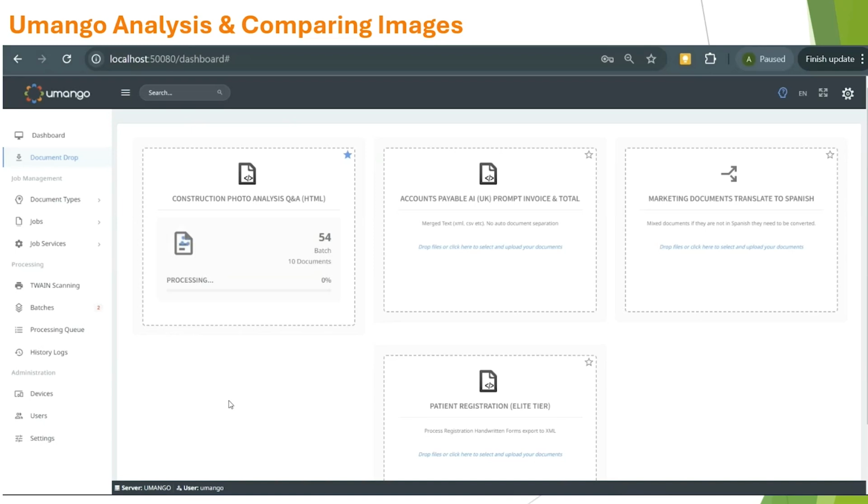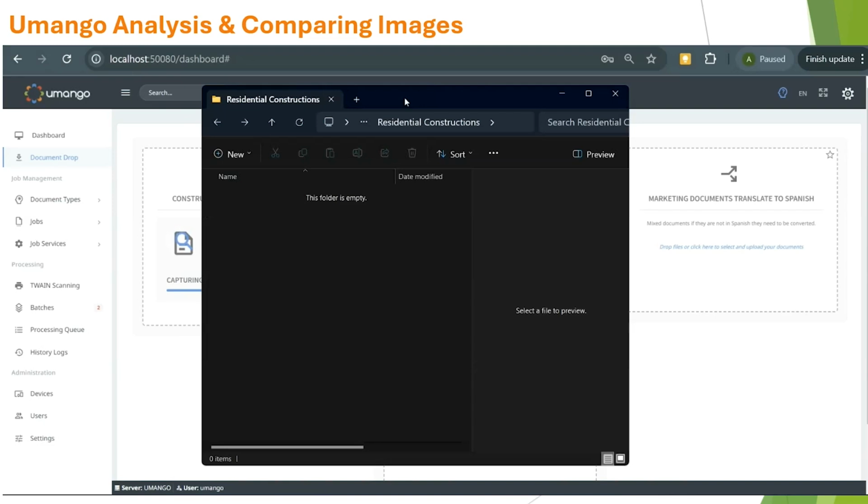Answer yes or no. These would reflect business triggers or workflow practices within a construction company where, let's just say, a supervisor needs to get involved when a roof has been built on that residential house. They may need to go out and inspect it, do a series of checklists, whatever it might be. I'm using Umango's document drop there as an example just to drag those files in. I've already explained a lot of different import connectors and inputs that Umango has. And what we're going to see here dynamically is that folder structure being created. Remember I mentioned under construction or no as my primary simple example to show how these files are going to be delineated into two processes or two export paths.